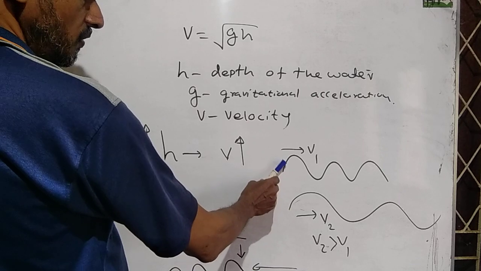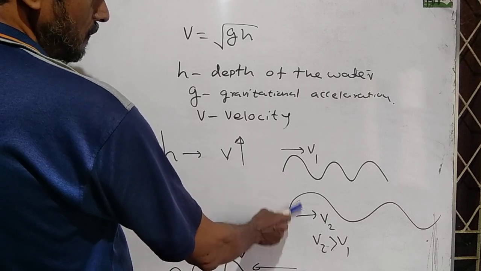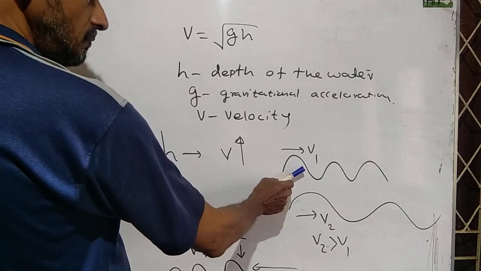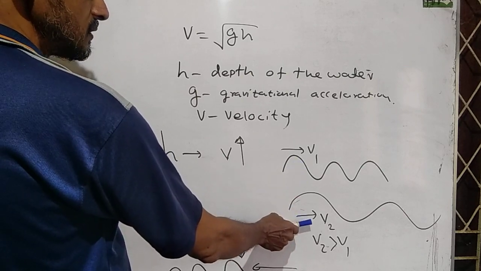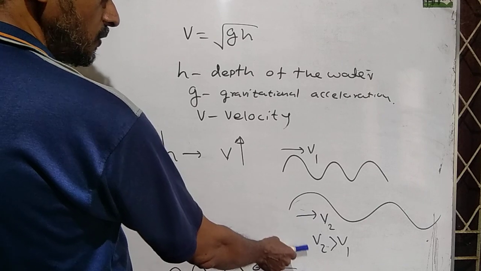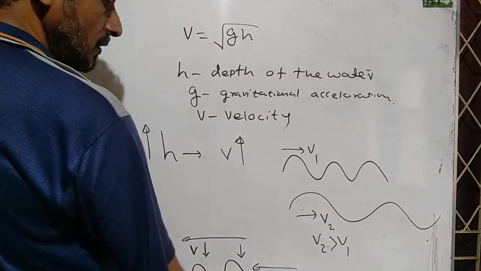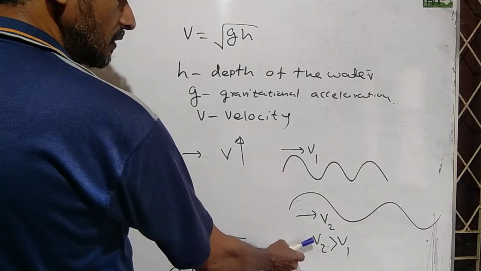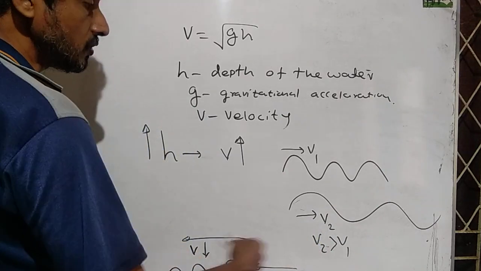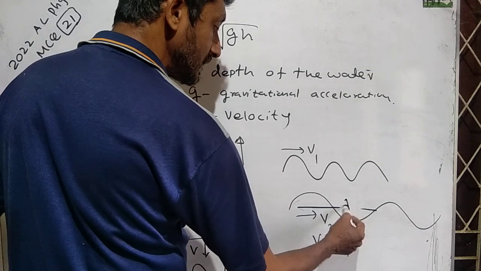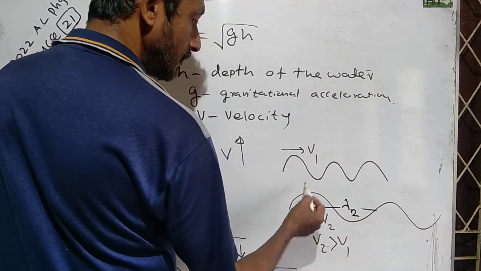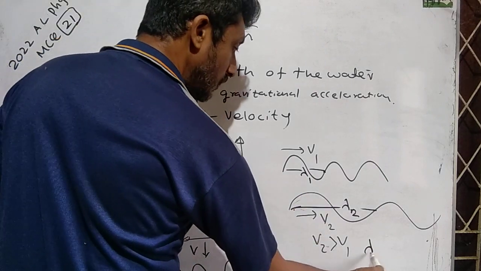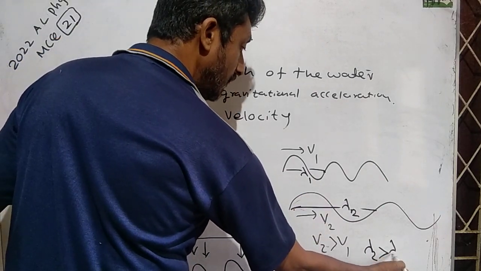Let's take V1 and V2, the velocities of one wave on two occasions. V2 is greater than V1, and the lambda also increased. Lambda 2 is greater than lambda 1.